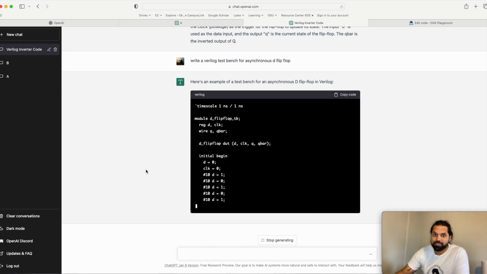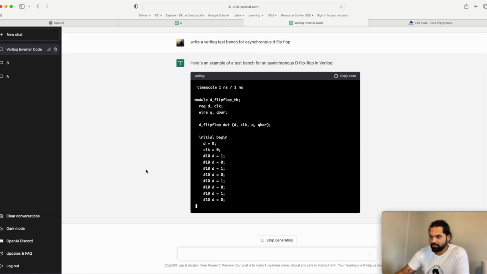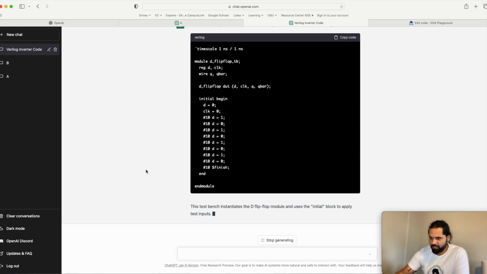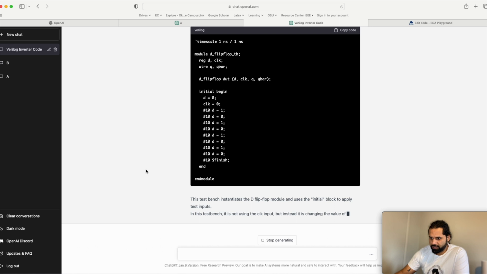And it's going to tell you what's happening here. It's not just going to write a code and then you're like, what do I do with this? So now it explains what's happening in each block. I really like this part.